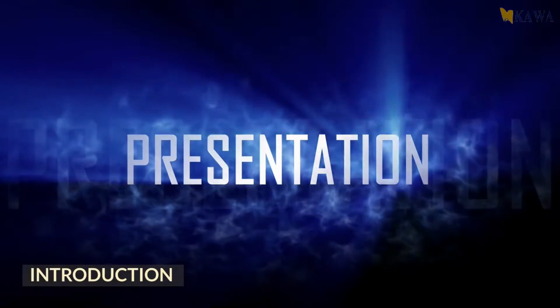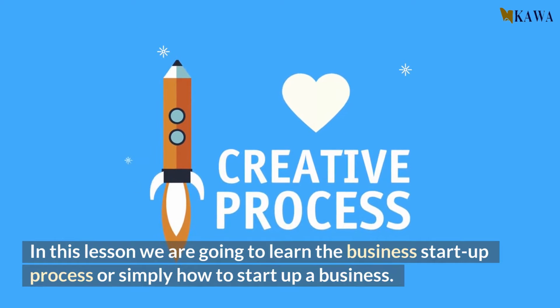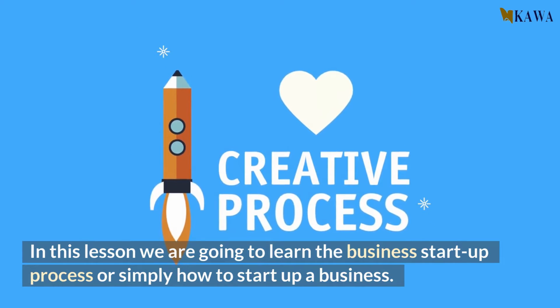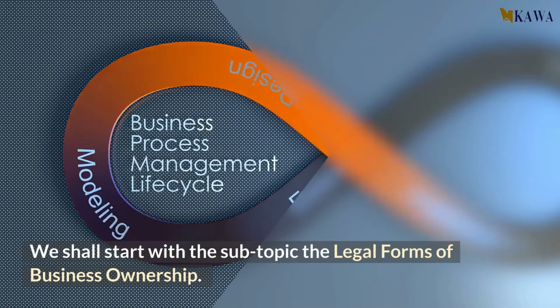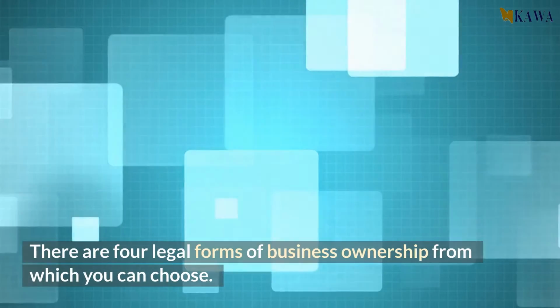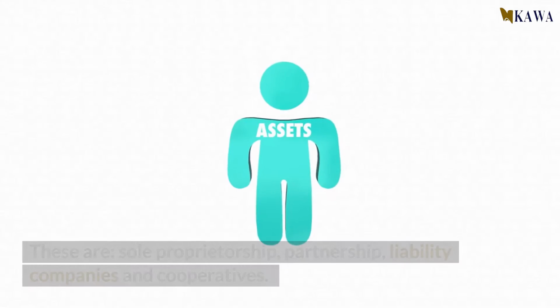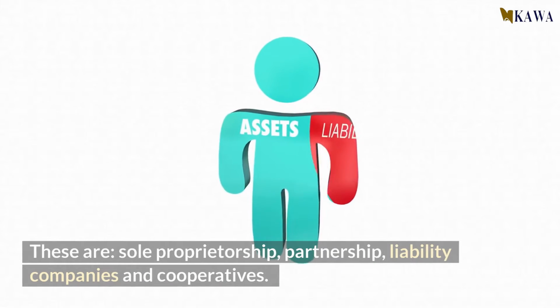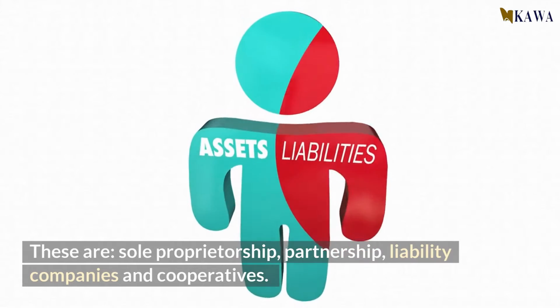Introduction. In this lesson we are going to learn the business startup process, or simply how to start up a business. We shall start with the subtopic, the legal forms of business ownership. There are 4 legal forms of business ownership from which you can choose. These are sole proprietorship, partnership, limited liability companies and cooperatives.